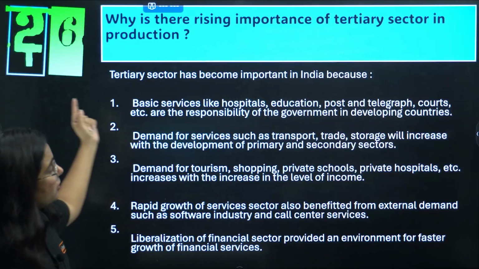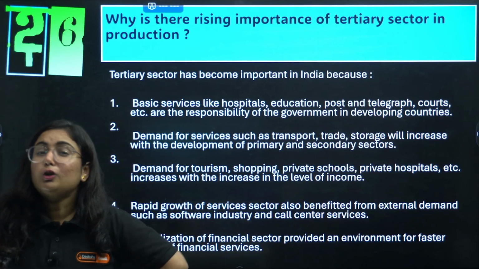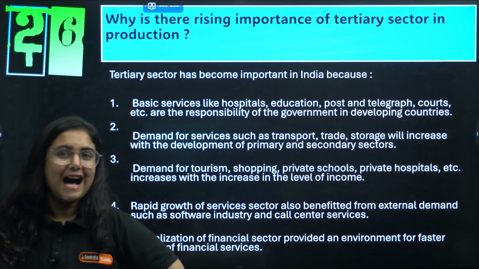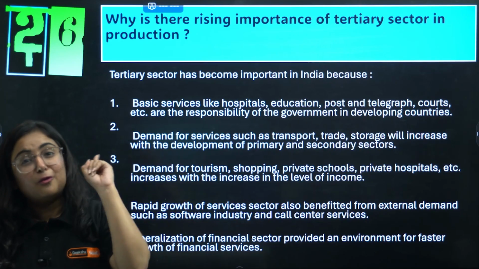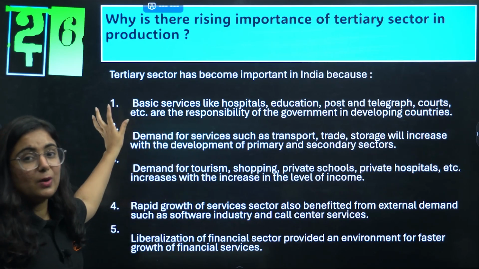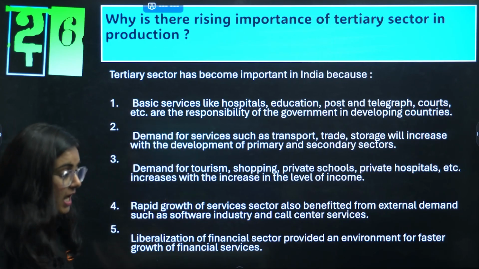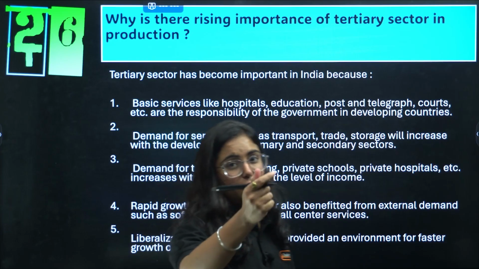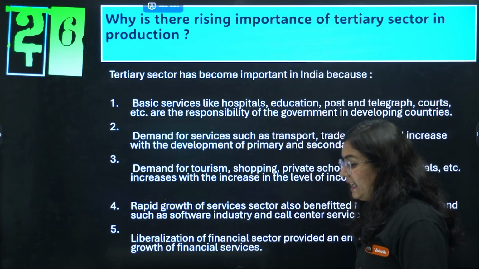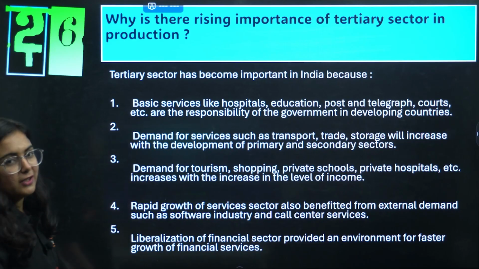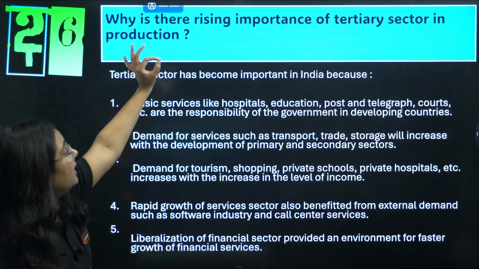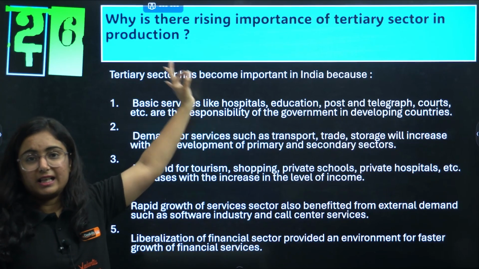So we are moving to the next chapter, that is sectors of Indian economy, and do you know this is the last chapter in our sequence. We have started with question number 1 and we are moving with question number 26. How smartly you have covered 25 questions in a single day. This question, I bet you, is going to come in your exam. Why is the rise of tertiary sector in production?